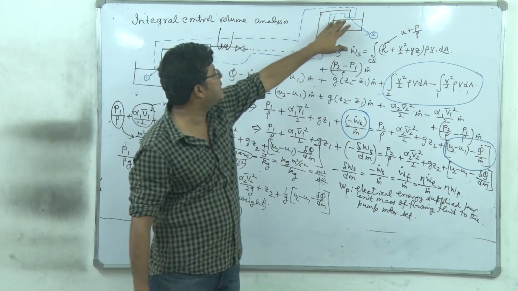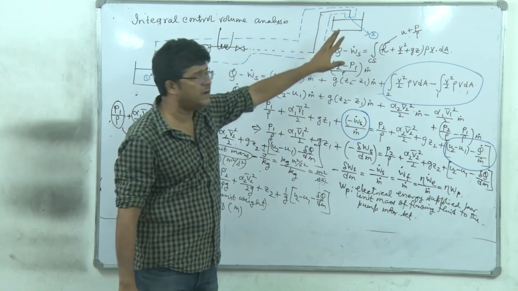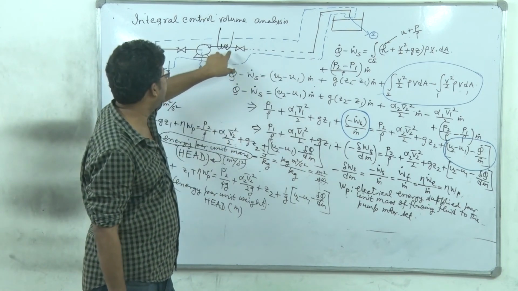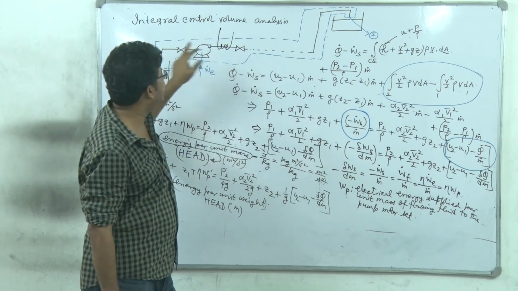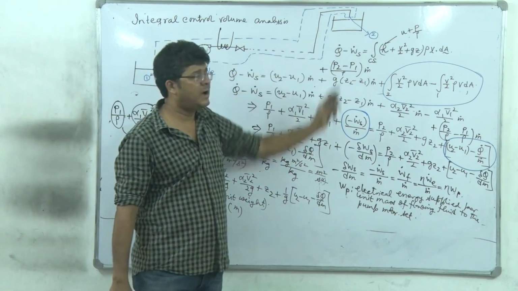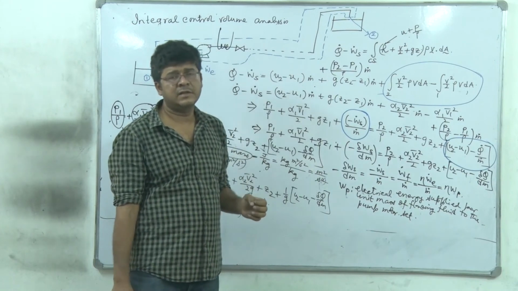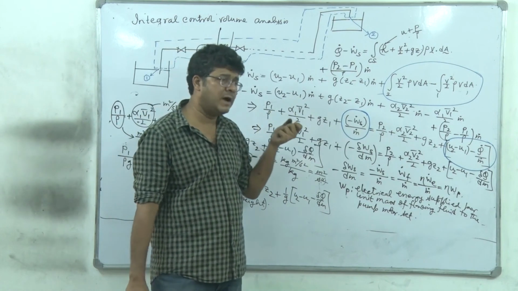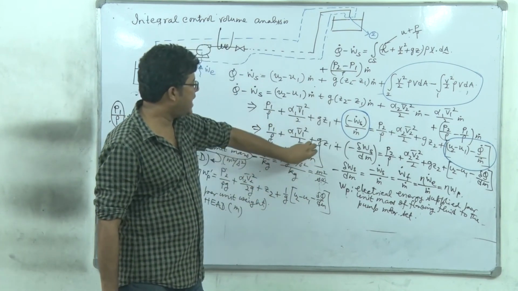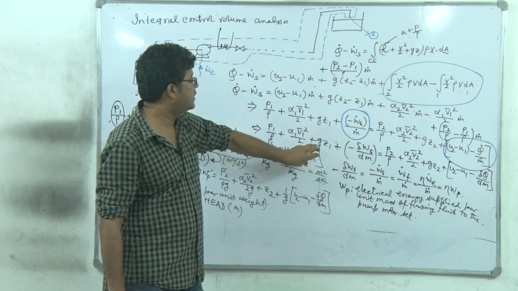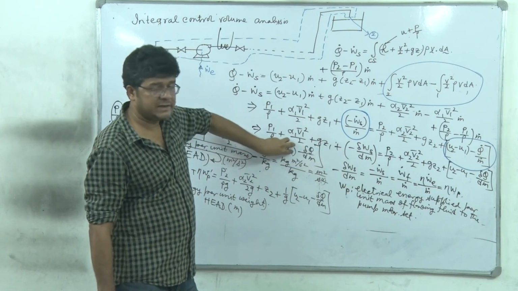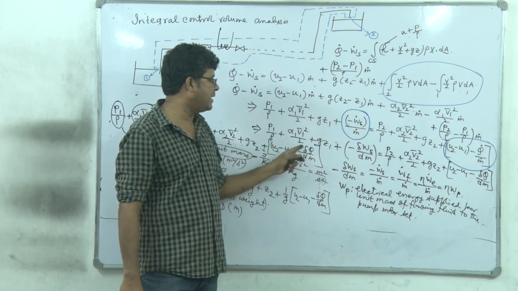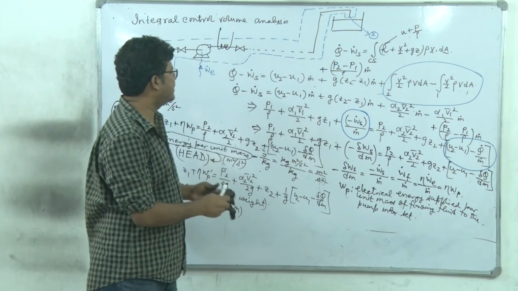So the overall temperature increase from point 1 to point 2 will be contributed by two basic energy terms: one is the heat given, another is the work done against the non-conservative force, right? So to extract the work done against the non-conservative force, I have to subtract the contribution of thermal energy from the overall increase of internal energy. That's why in general u2 minus u1 minus delta q by dm becomes the head loss term.